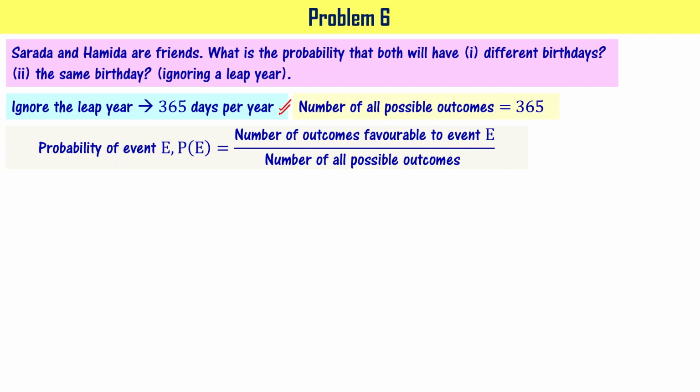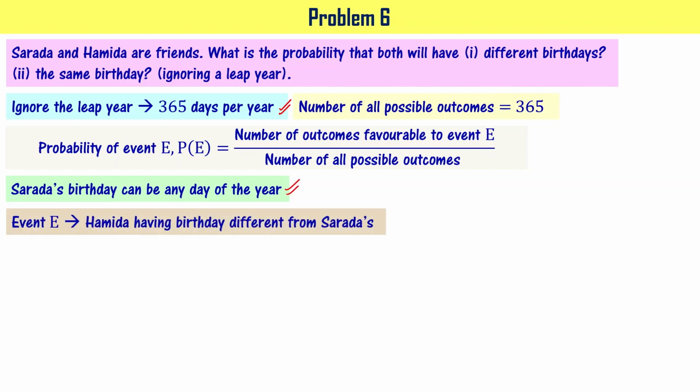She can have birthday on any of these days. So we know that probability of event E is number of outcomes favorable divided by number of all possible outcomes, right? We have seen number of all possible outcomes is 365. So to get the number of outcomes favorable to event E, we have to understand the problem a bit better. We said that Sharada's birthday can be any day of the year, right? Now, I'm defining event E as Hamida having birthday different from Sharada's.